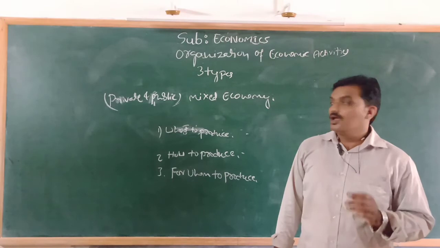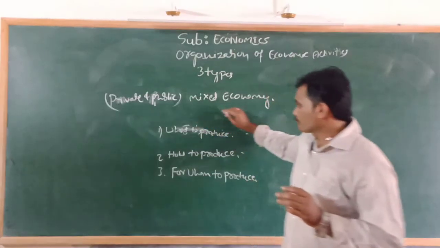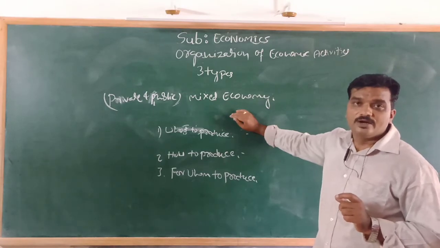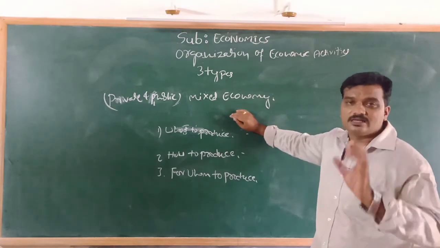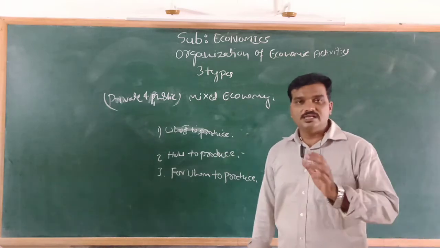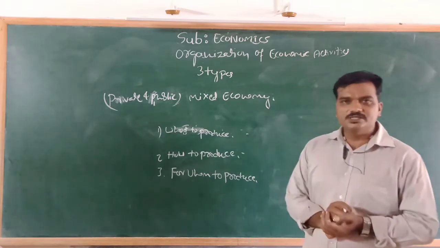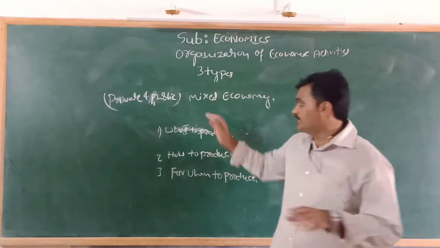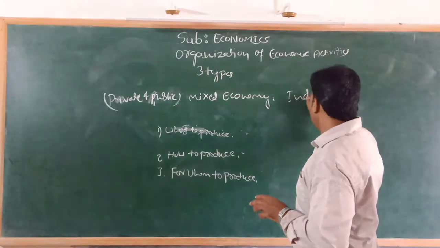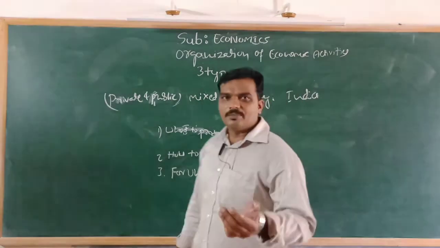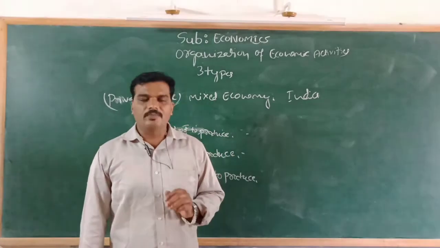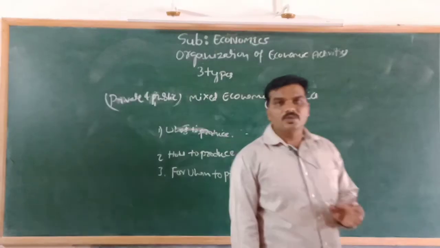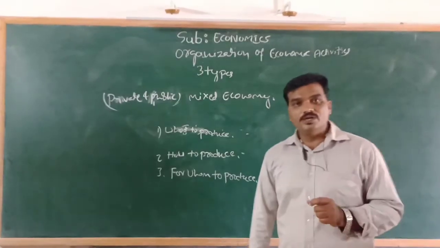The public and private sectors operate together in a single industry or sector. In our country, especially, the best example of mixed economy is India. We can see the private sector operating industries and also the public sector operating industries. For education, we see private schooling and public schooling.